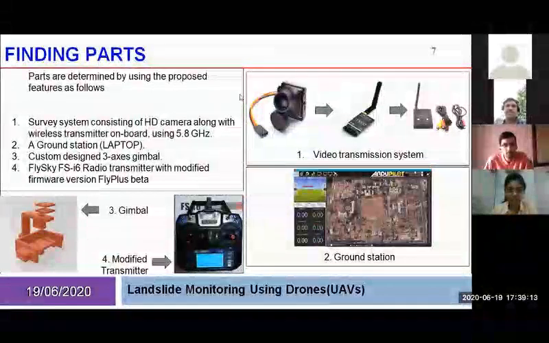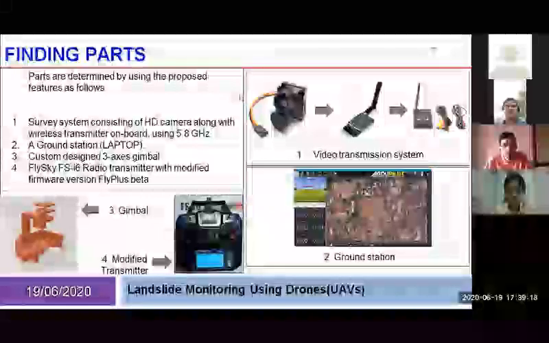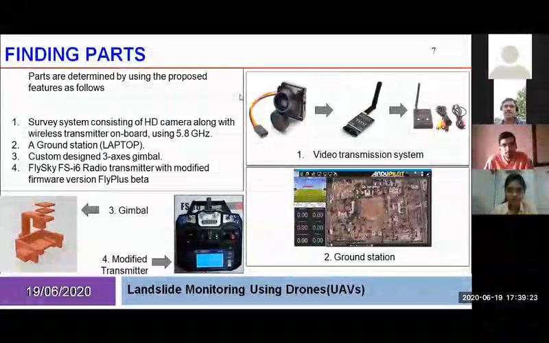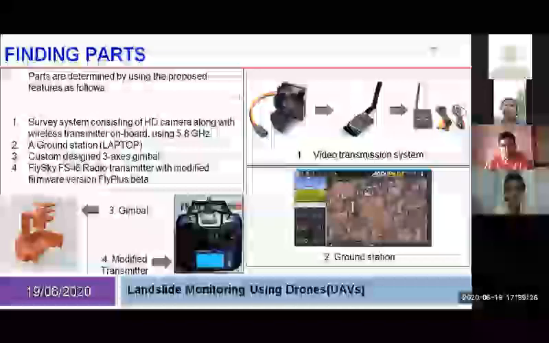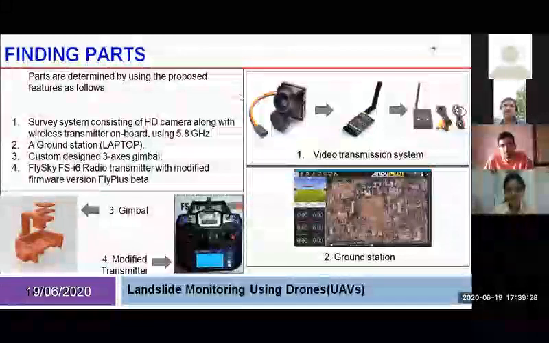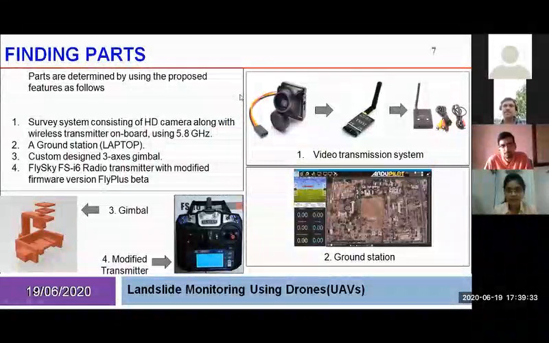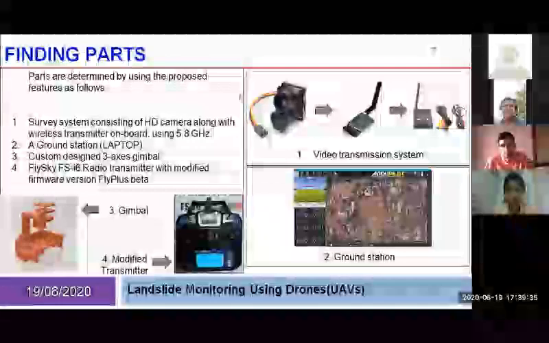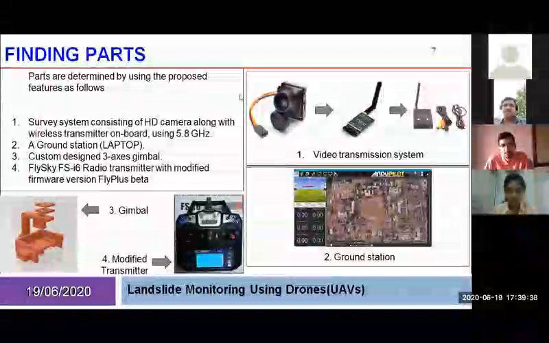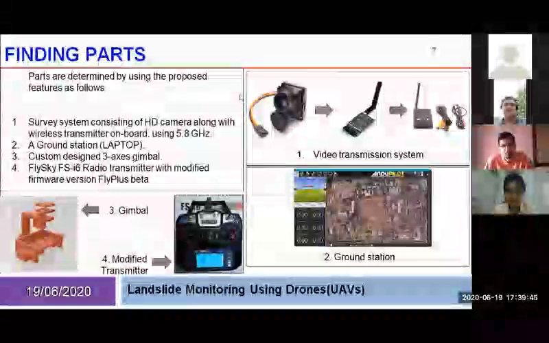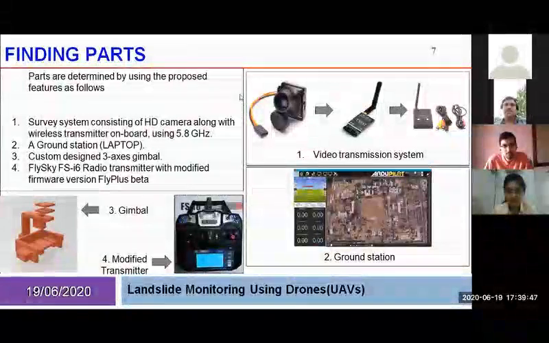The survey system consists of an HD camera, which is a CMOS sensor camera that gives an analog video output. This analog video output is directly connected to the TS832 transmitter, as shown in the figure. This analog transmitter can transmit at 5.8 gigahertz frequency in 48 channels. It has selectable channels, and it is a small package that can be mounted on a drone, with less weight, such as 100 grams or so.